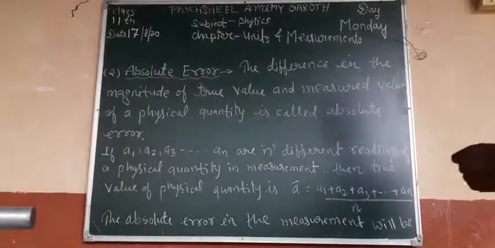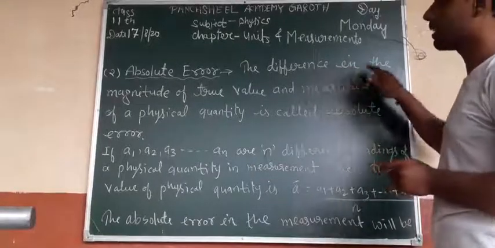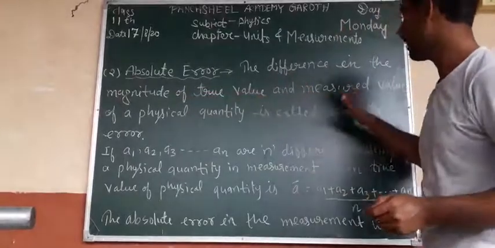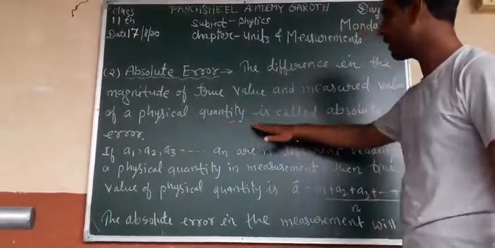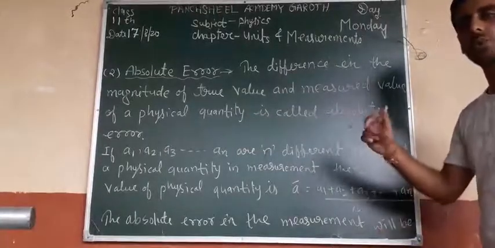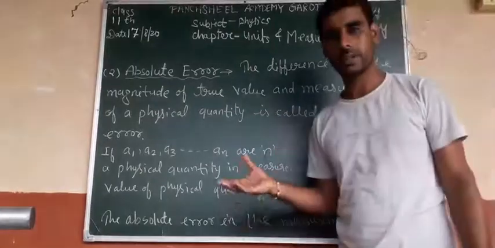Please write. Second, absolute error. What is absolute error? The difference in the magnitude of true value and measured value of a physical quantity is called absolute error. It is the difference between true value and measured value. And what is true value? True value is the average value.